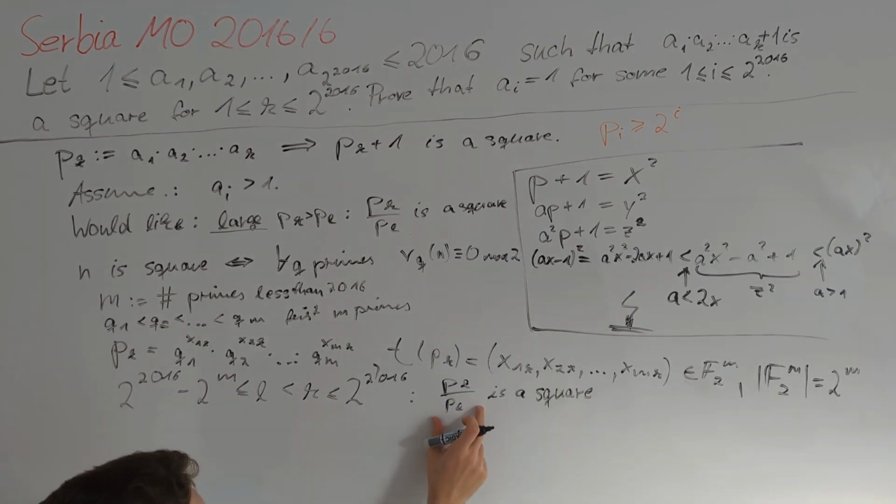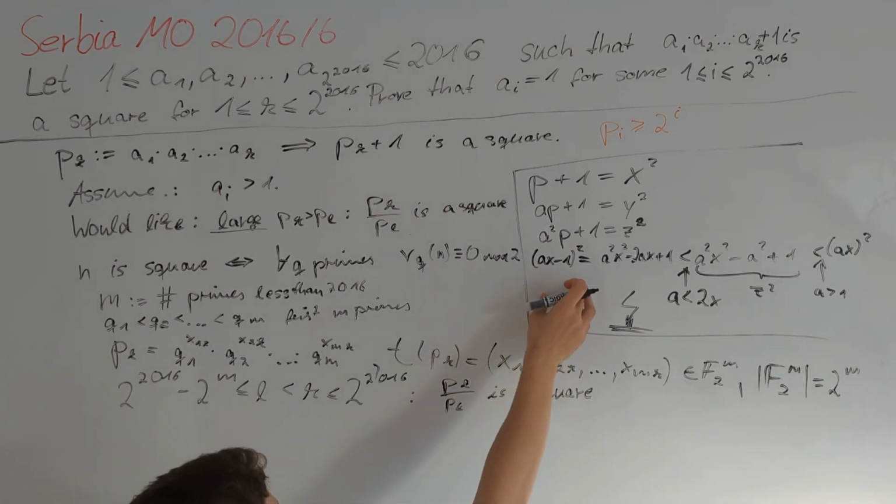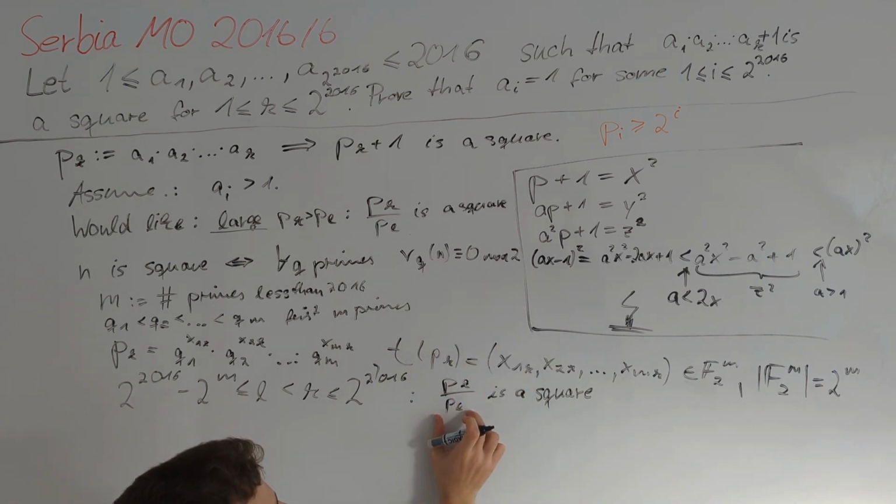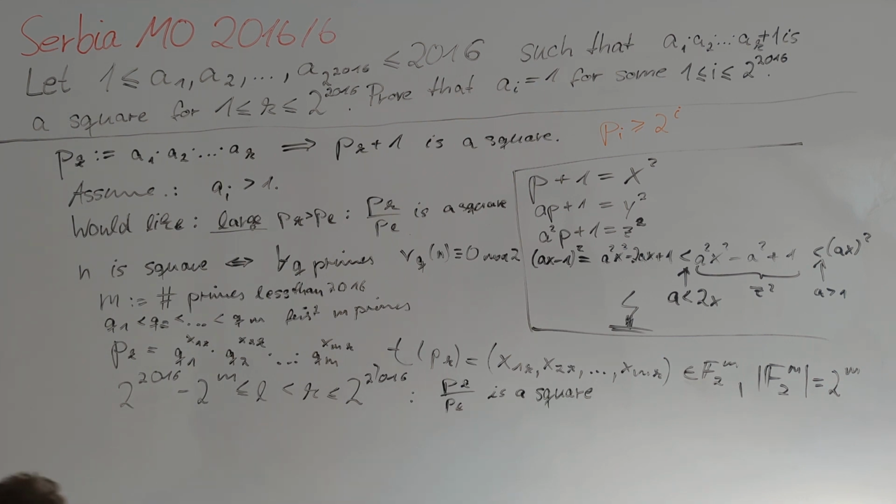We note that in the environment of our first observation, p_k divided by p_l plays the role of a squared. So we would like to bound this from above.